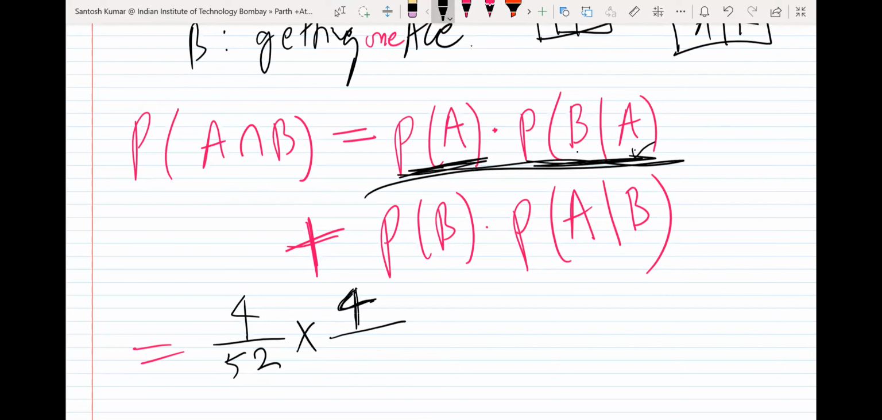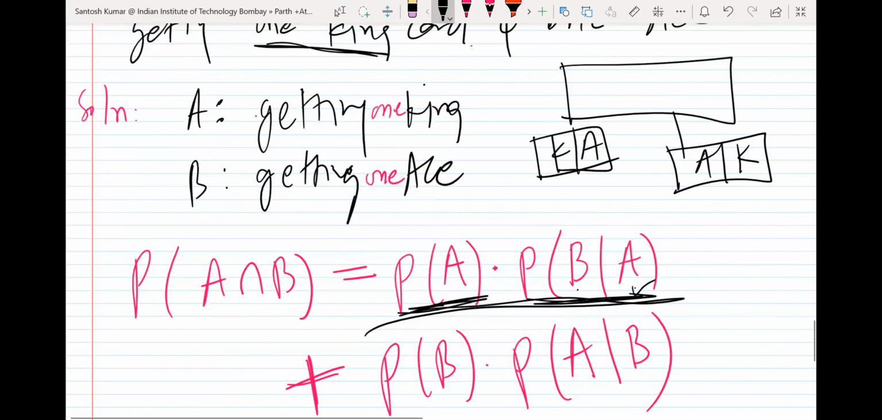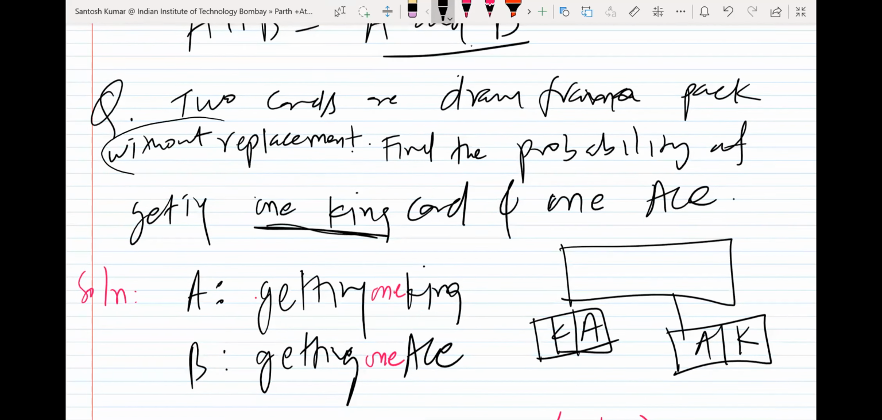Now you don't have 52 cards, because the condition was it is without replacement. So the first card you draw, you take it out of the pack. You will not put it back. So the second card you are drawing out of 51 only, not from 52. Are you getting the point?